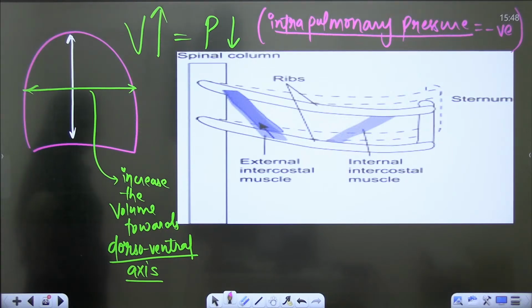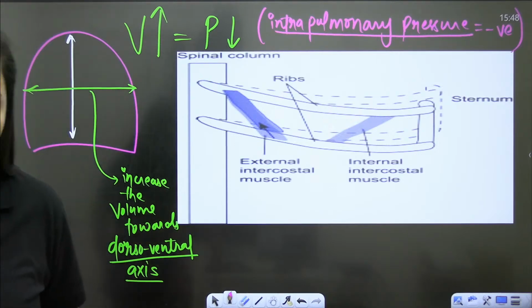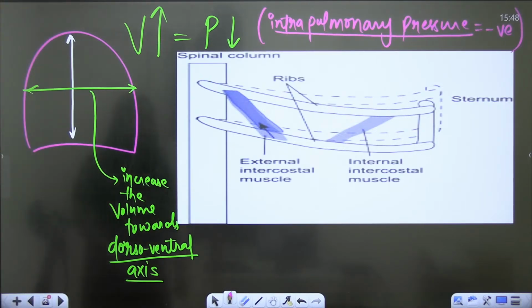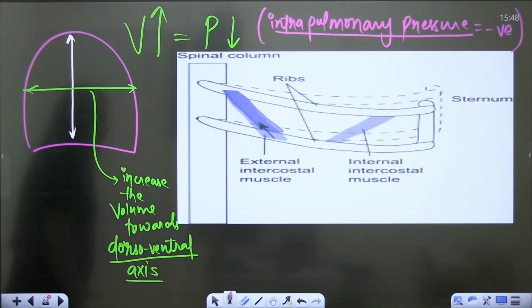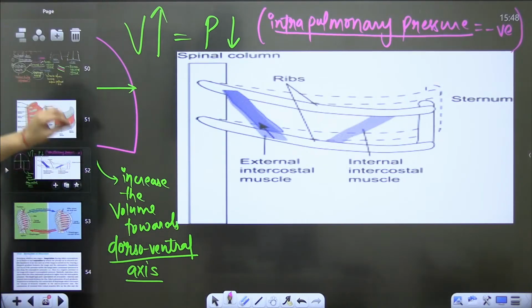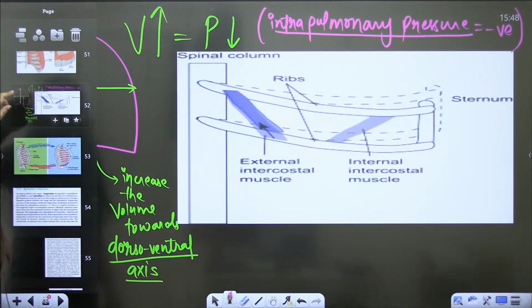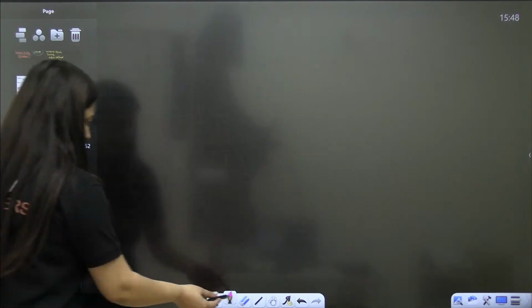So volume will increase, pressure will decrease, and the air will come in.